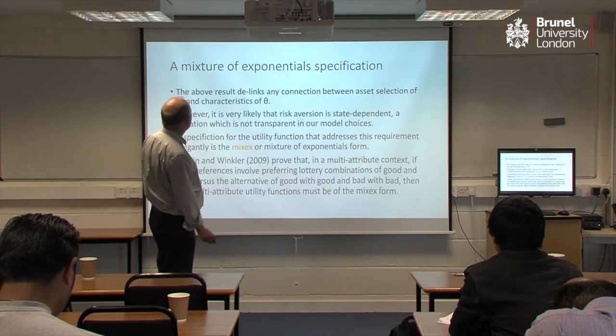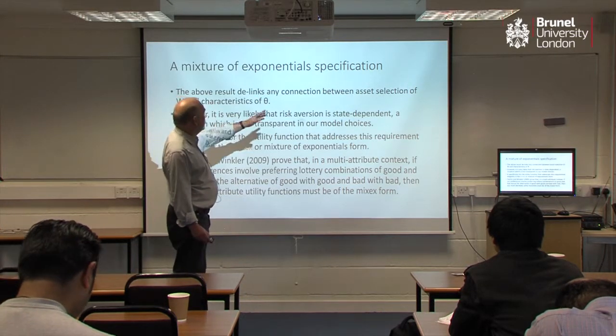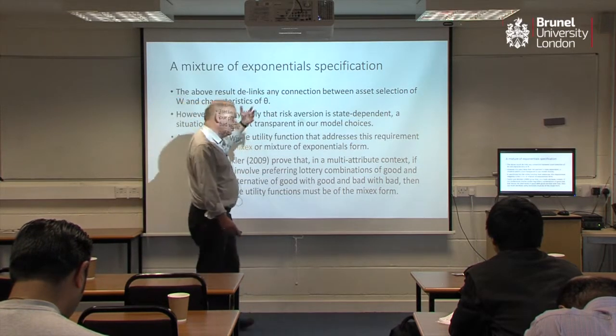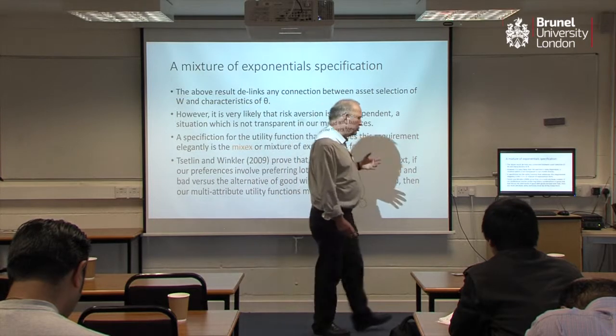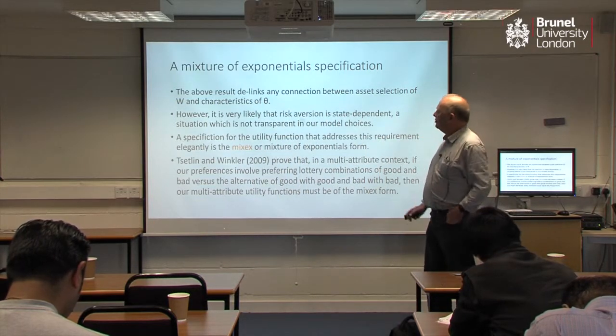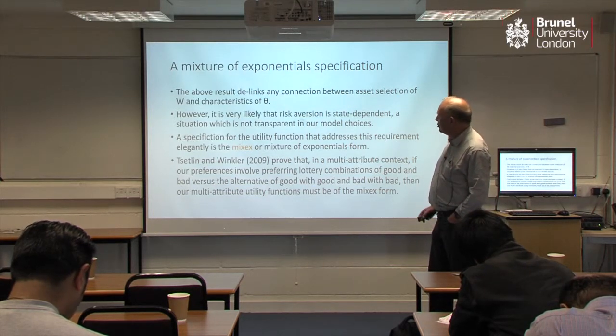The punchline is that we're basically delinking any connection between asset selection of our wealth and the characteristics of theta. So what that result establishes is that under certain conditions, investment is independent of your personal life, and that's not the result we're interested in, so we're going to move to a slightly different framework.